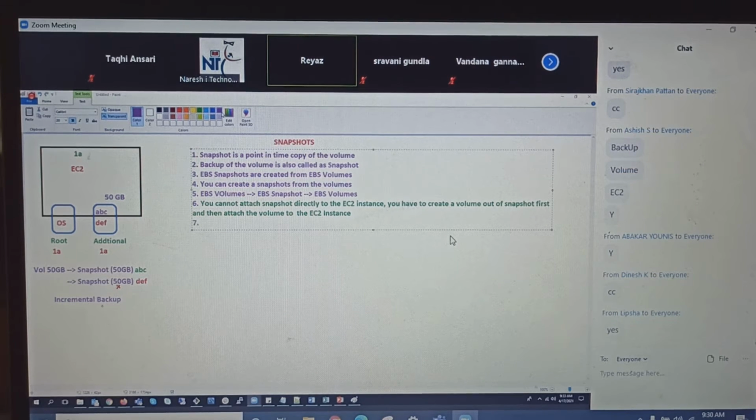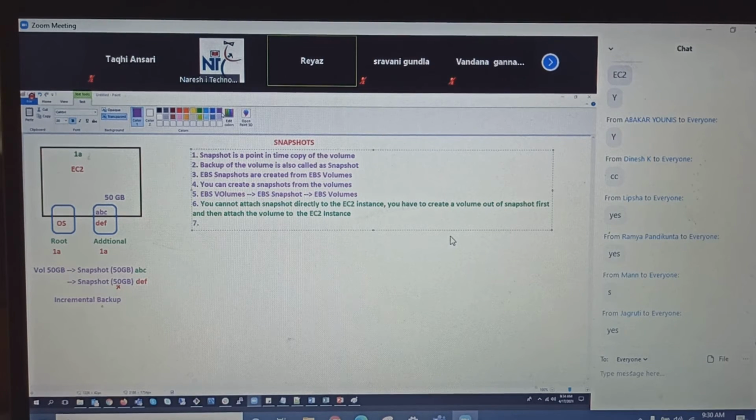Okay. So guys, whatever we create, the snapshot, everything will be visible in the EC2 service console only, right? Yes or no, guys? When you launch an EC2 instance, that will be visible in your EC2 console, and your volumes will be visible in the EC2 console. Where are the volumes stored, guys? In EBS. And then where are the snapshots stored?